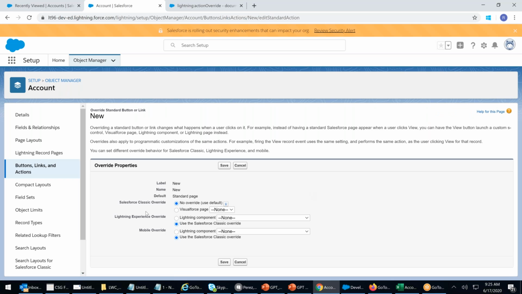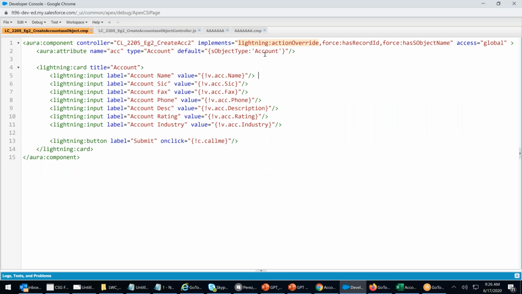Now you see that, Lightning experience override. I will say lightning component. I will say right here, see the class, example 2. If you don't include this keyword, you cannot override a button.